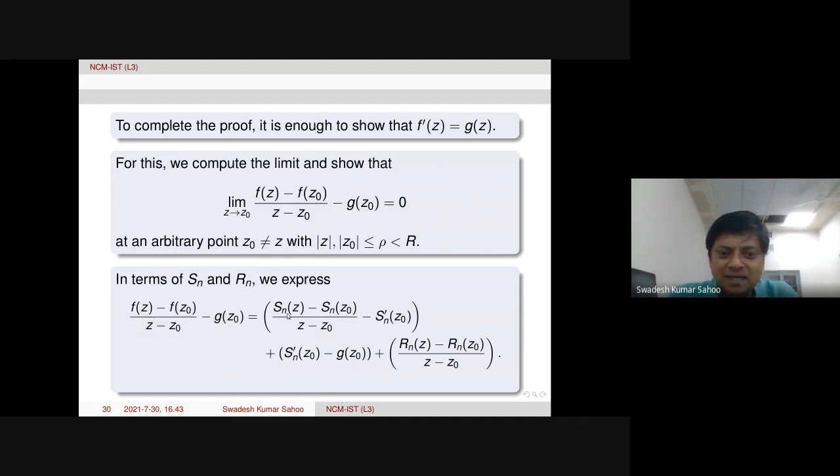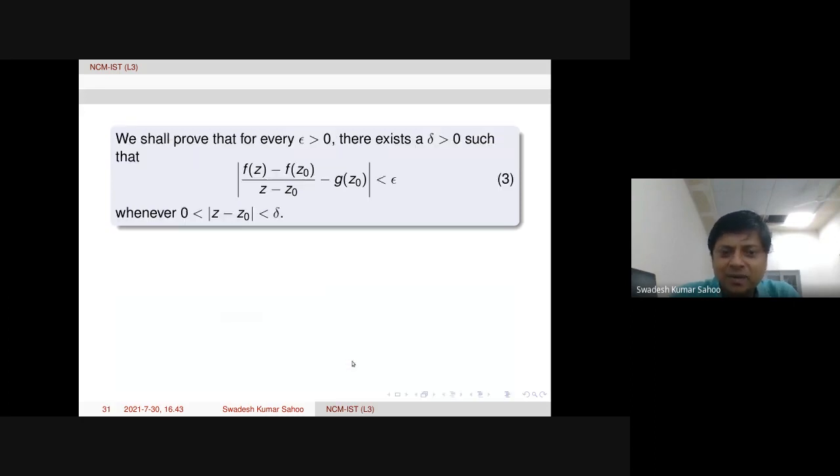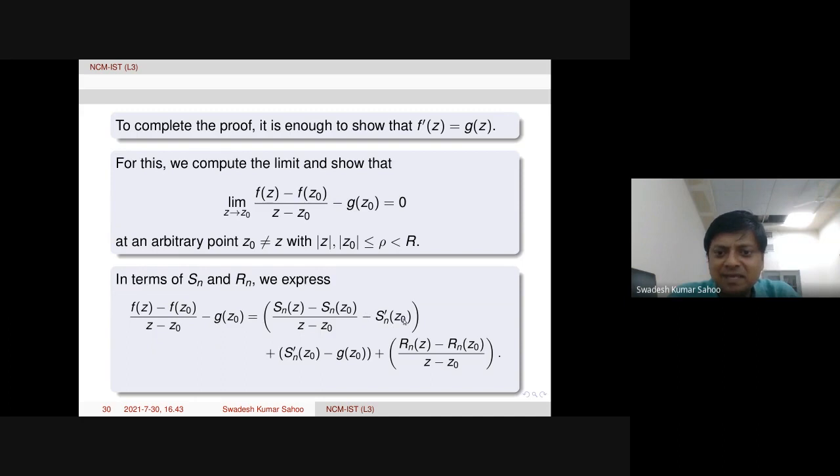f(z) is S_n(z) plus R_n(z), and f(z naught) is S_n(z naught) plus R_n(z naught). And we have the denominator z minus z naught as a factor on both sides. It is there, and negative of g(z naught) is already there. And then what we did here, S_n prime (z naught), we have subtracted and added, nothing else. So this quantity, whatever limit of this quantity, we want to prove is 0.